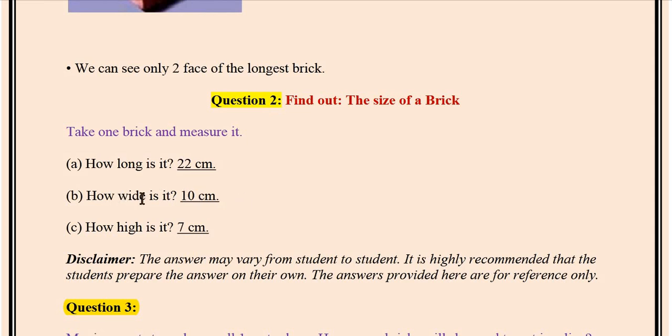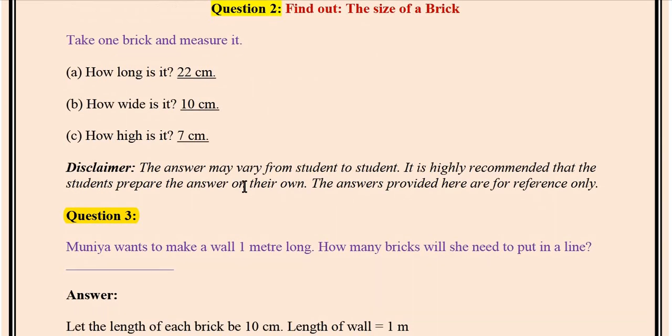Wide means breadth. Breadth of the brick is 10 centimeter. How high is it? It means what is the height of the brick? It is 7 centimeter. So length 22 centimeter, breadth 10 centimeter and height 7 centimeter. This is the measurement of one brick.